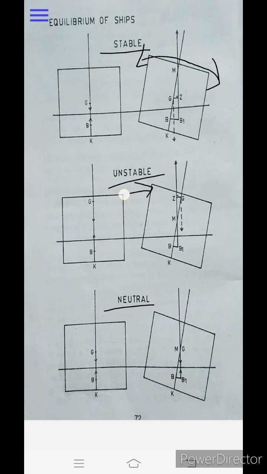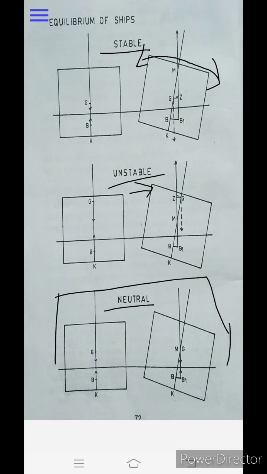If the vessel is heeled and it keeps heeling further, at a certain time the vessel may capsize. The vessel does not have the ability to come back to its original position. That condition is known as unstable equilibrium. And the other topic is neutral equilibrium.